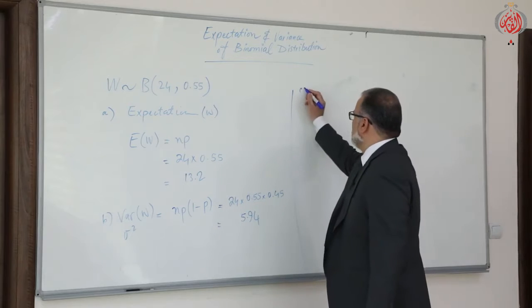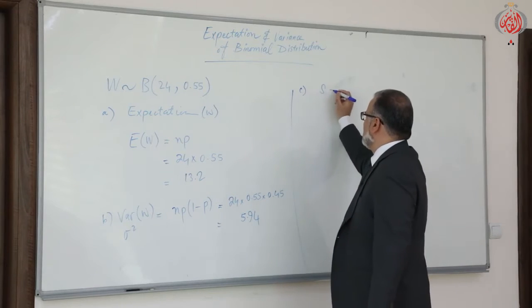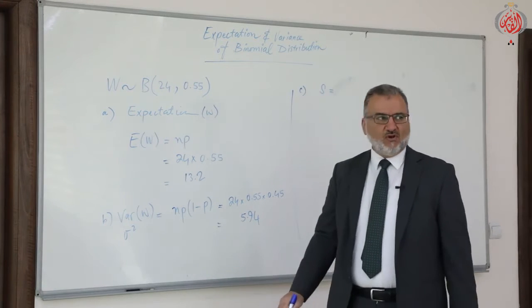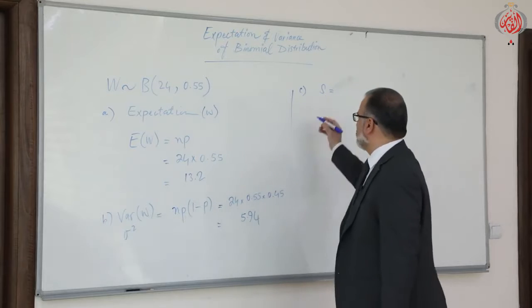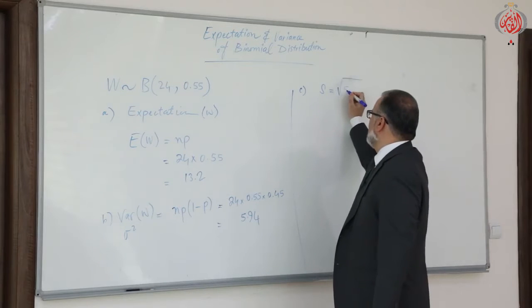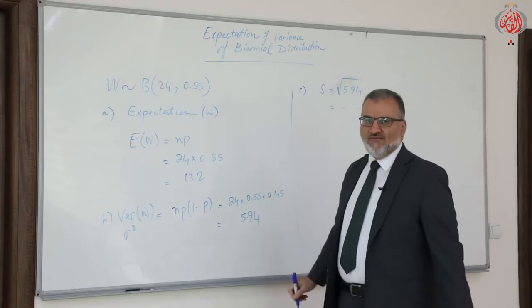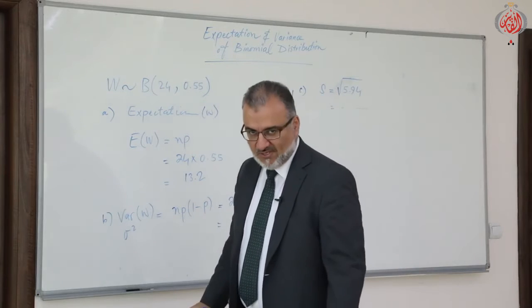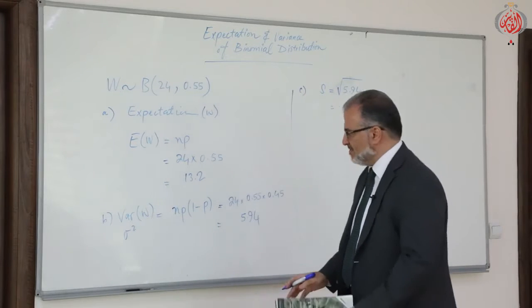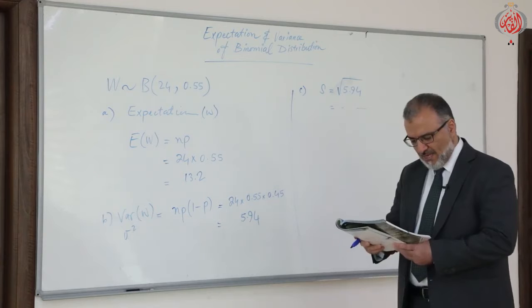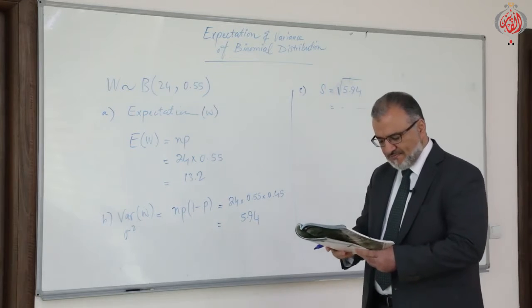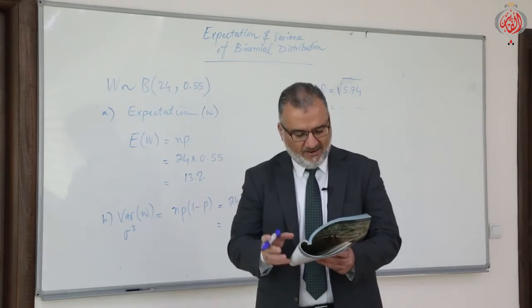See, if I ask you to find the standard deviation, the standard deviation is nothing but the square root of the variance, 2.44. Give the answer to 3 significant figures. Hopefully it's clear. It is easy and direct. Okay, now let's see the opposite direction.